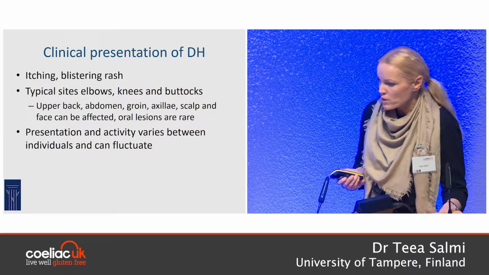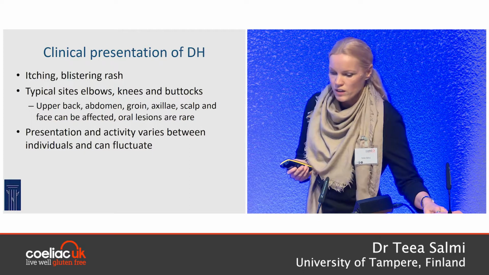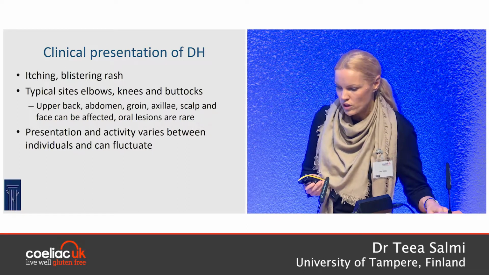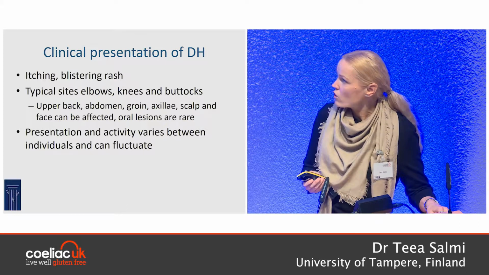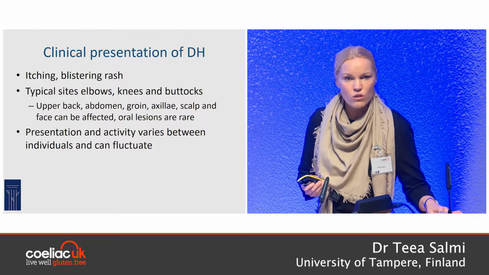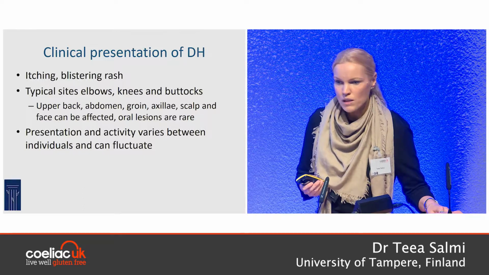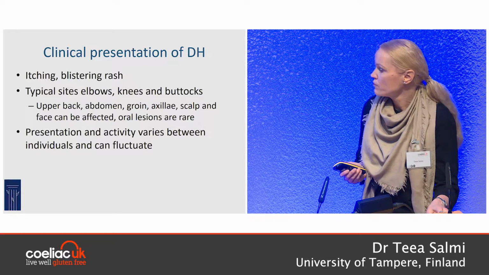So the clinical presentation of Dermatitis herpetiformis is an itching, blistering rash, and the most typical sites of DH involvement are elbows, knees, and buttocks. Of course, other skin areas can also be involved, but even then, almost always the typical sites are also involved. Sometimes we see facial lesions, but rarely lesions in the mouth.